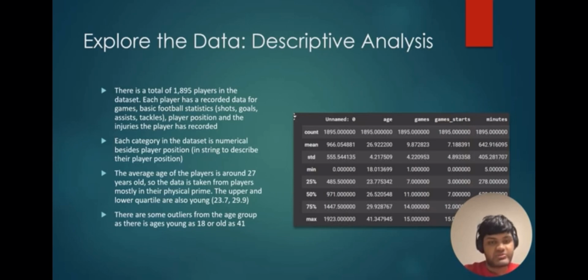For the physical attributes, we can see that there's a total of 1,895 players, and each player has recorded statistics. Many of the main statistics that we looked at were shots, goals, assists, and tackles, as these are the main attributes in football. So, we decided to go the physical attribute route rather than age because the dataset was leaning more toward the younger range of ages.